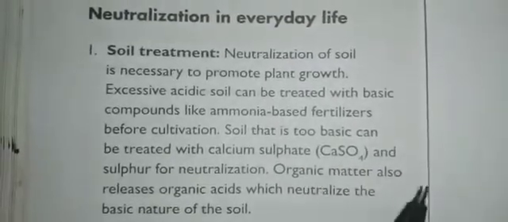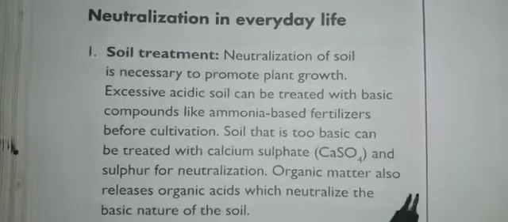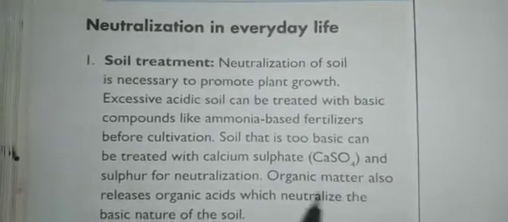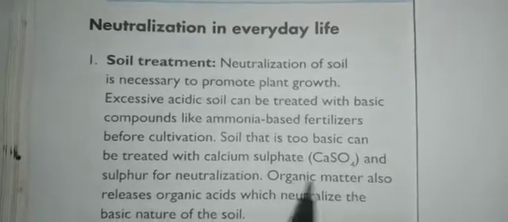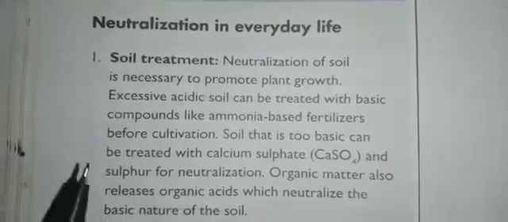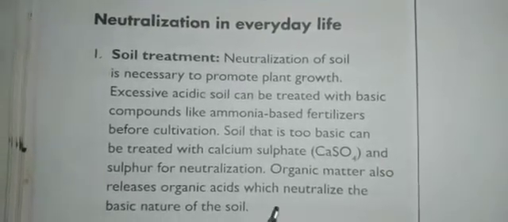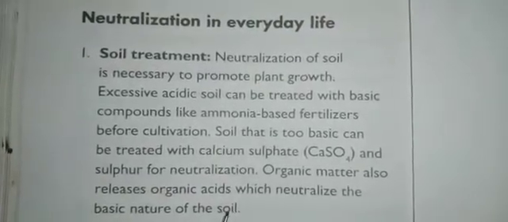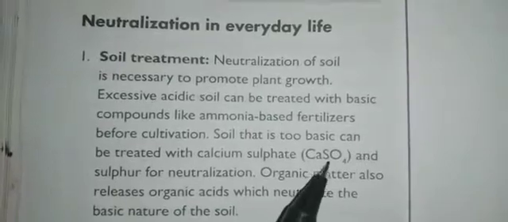So organic matter like cow dung or any other animal waste and vegetable waste, these are all organic matter. This also releases organic acids which neutralize the basic nature of the soil. So what will they add? They'll add calcium sulfate.